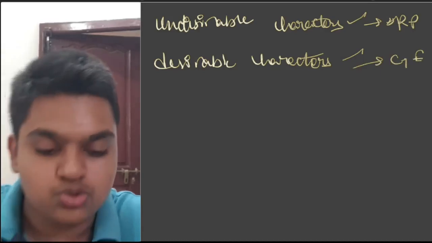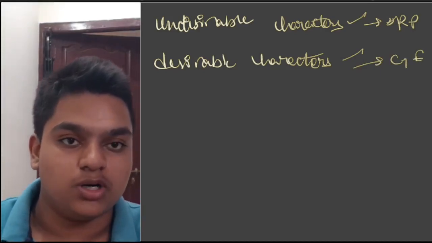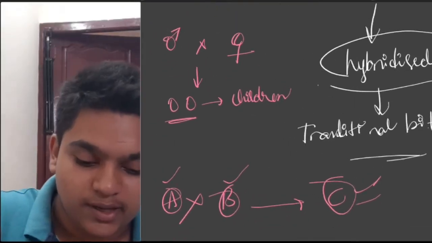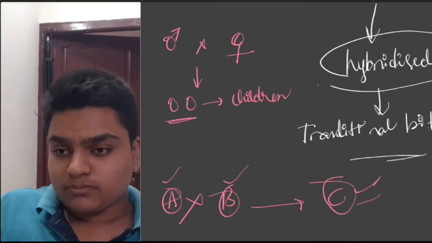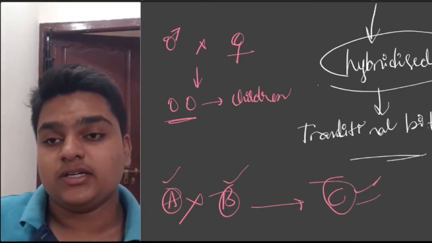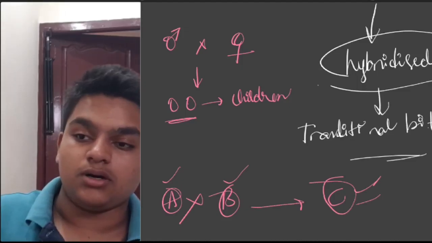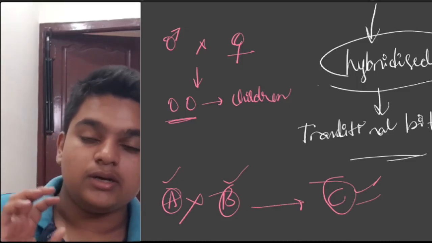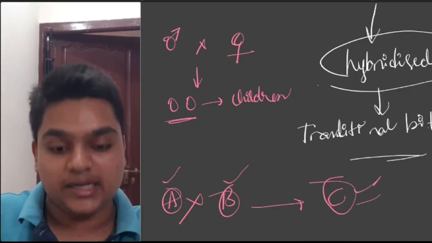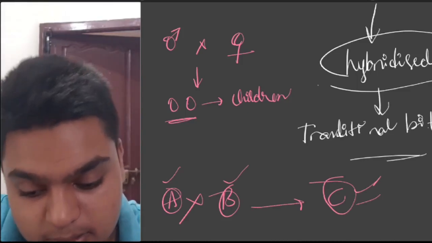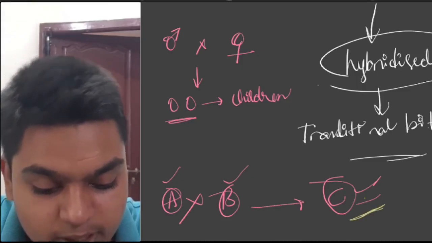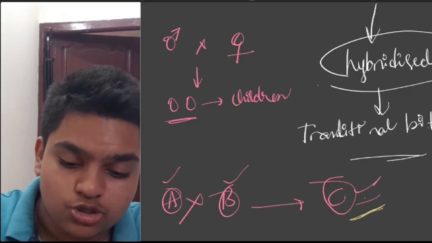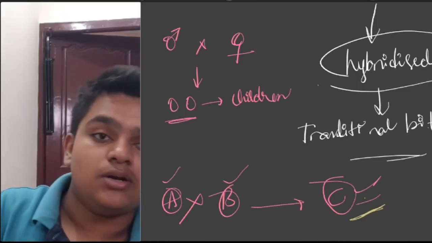You cannot choose between the characters that you want. While you are mating these two plants, a high yielding variety and a more disease resistant plant, there can be some other unwanted or undesirable characteristics that can also appear in the seed plant. I'm making a tick with yellow, so that yellow tick represents those characters which are unwanted for us.